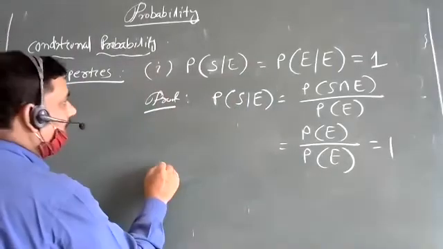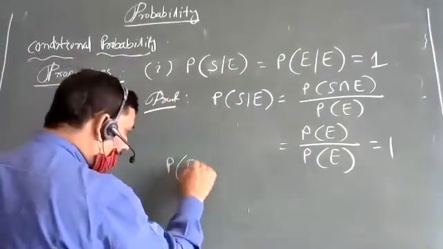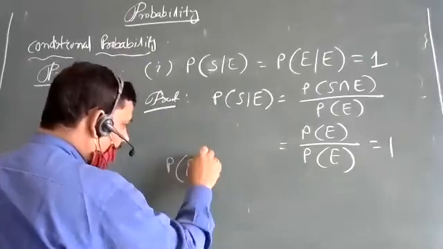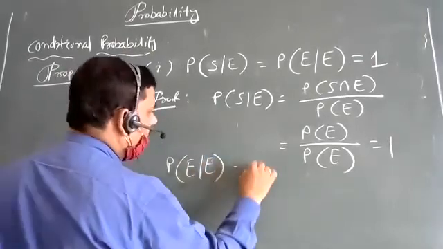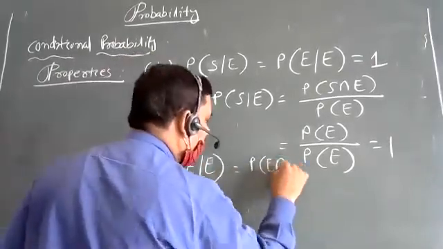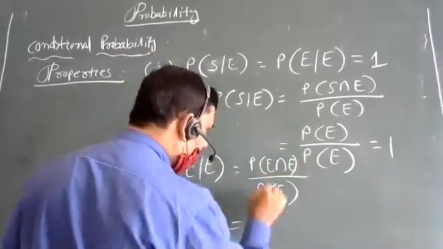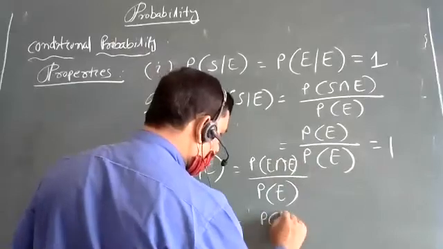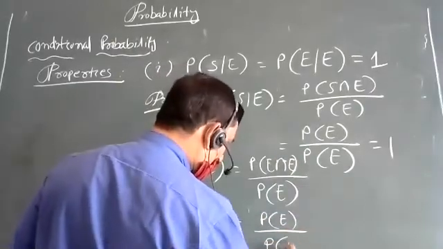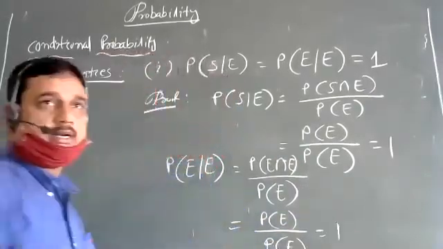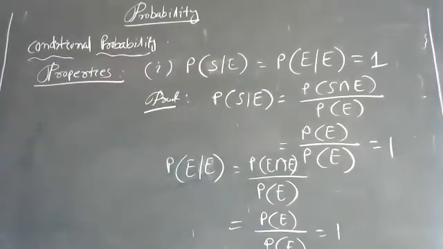Similarly, P of E given E, given that E has occurred, is probability of E intersection E by probability of E, and E intersection E is E only, by P of E. This is one.